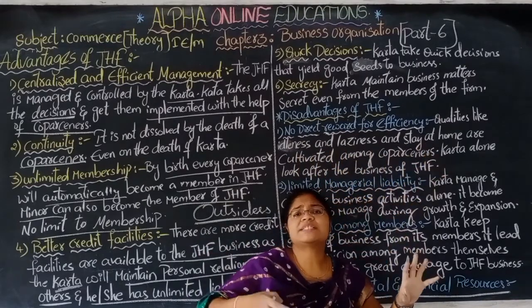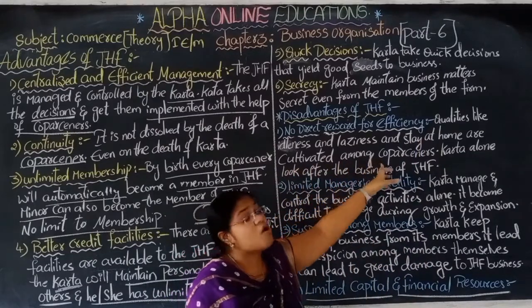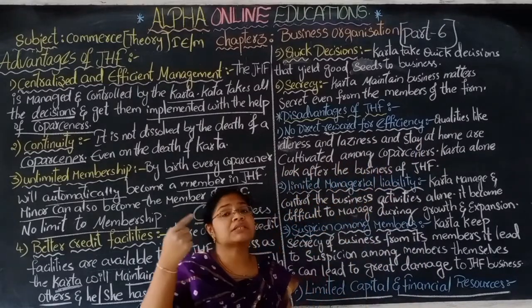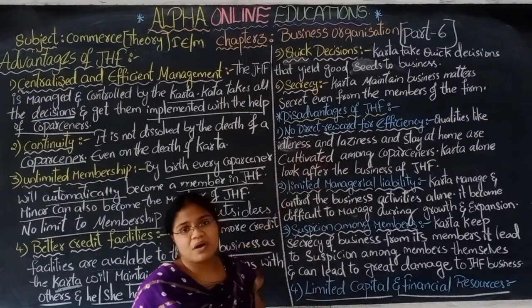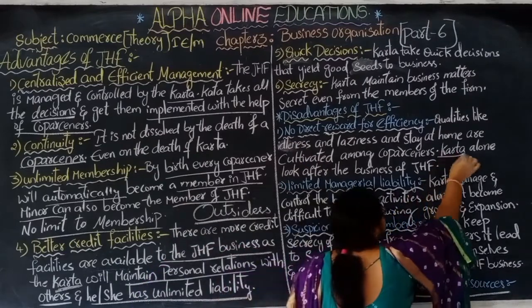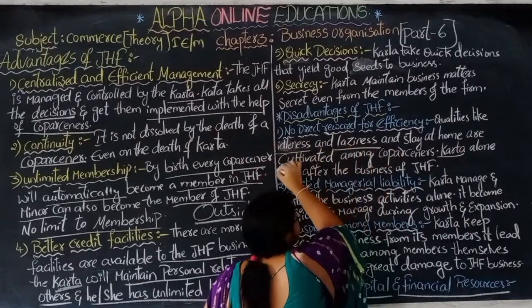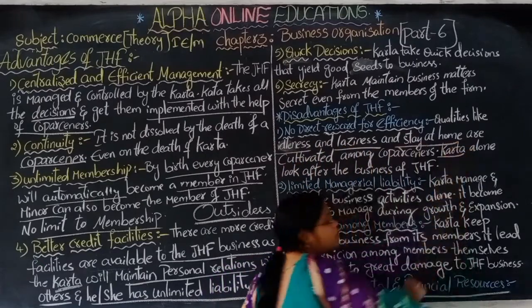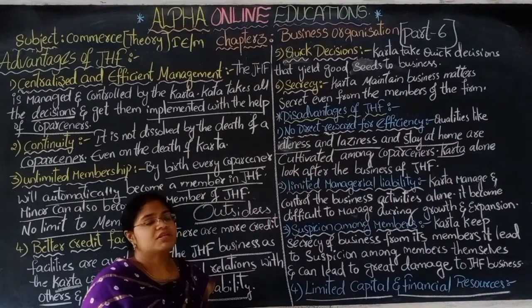These qualities may be generated among the co-partners, because the Karta is looking after all the things. They don't have any work in the joint Hindu family, because the Karta is doing everything. So they can develop qualities like idleness, laziness, and staying at home. They will not come to business. They don't involve in anything, they just sit idle.